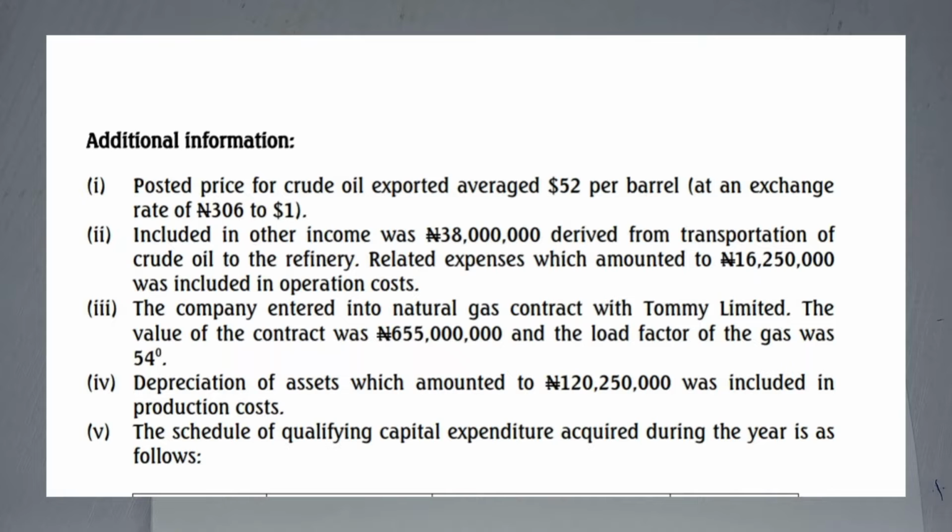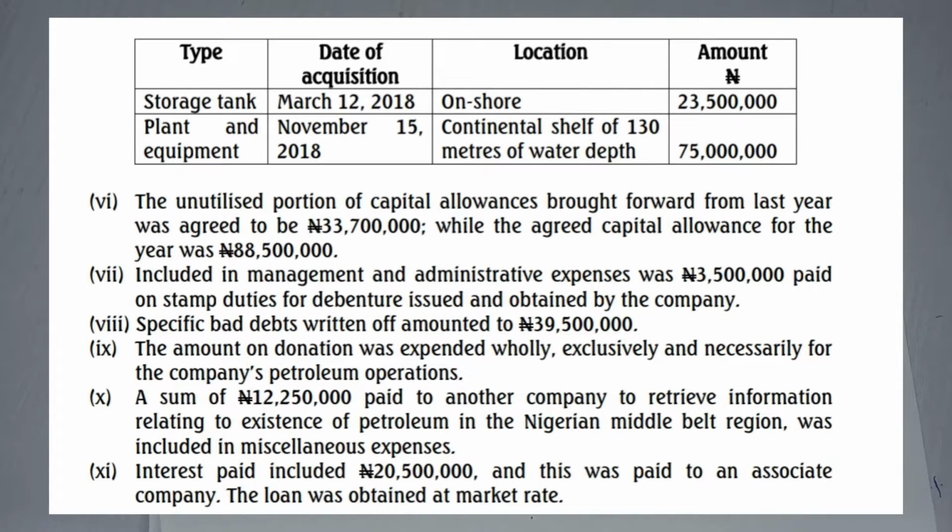The schedule of qualifying capital expenditure acquired during the year is as follows. Now we are entering what? Capital allowance. Storage tank. It was acquired on March 12, 2018. That is within that year. Let me tell you guys something. Irrespective of when you acquire the assets within the year, you must grant Petroleum Investment Allowance, PIA. You guys know this new act now. Is Petroleum Industry Act. So I'm always confusing it. Okay. PIA, Petroleum Investment Allowance. You have to grant it.